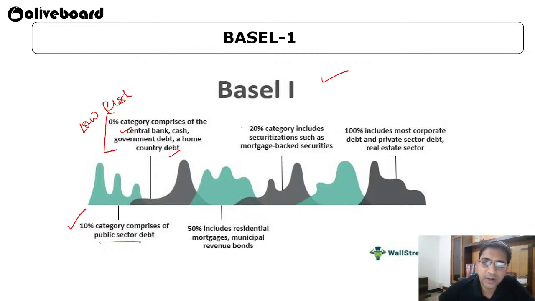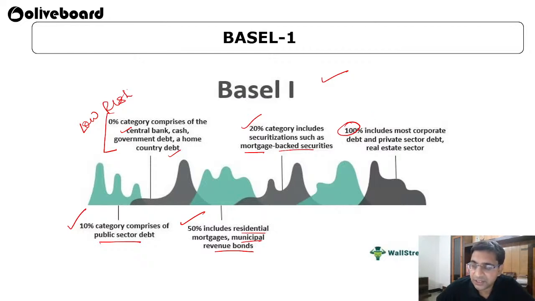Then comes the 20% risk category: securitization such as mortgage-backed securities. Then the 50% category: residential mortgages, municipal and revenue bonds. There is a 50% chance of default on those. Then there are things with 100% risk.